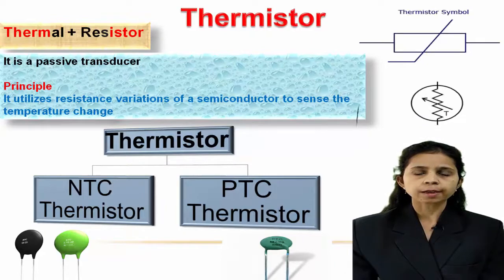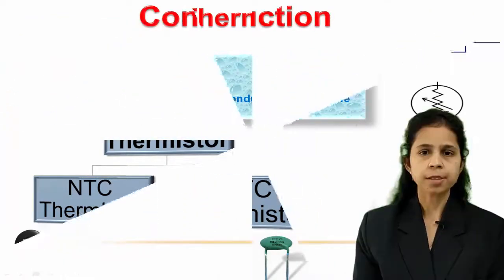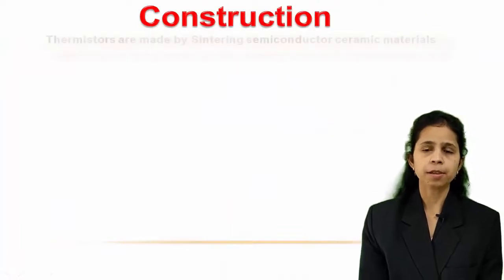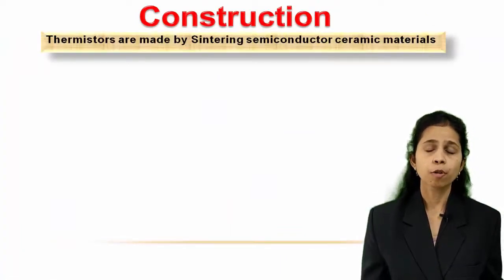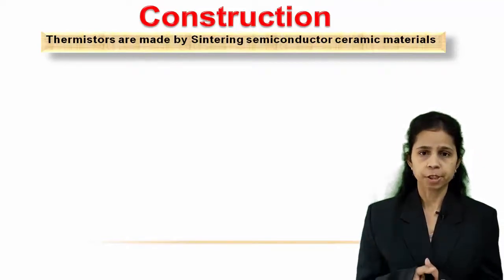If you see this kind of symbol in a circuit, it means that the circuit uses thermistors. Thermistors are made by sintering semiconductor ceramic material. Now what is meant by sintering? So sintering means heating under pressure.